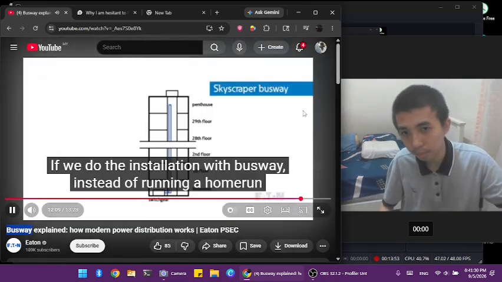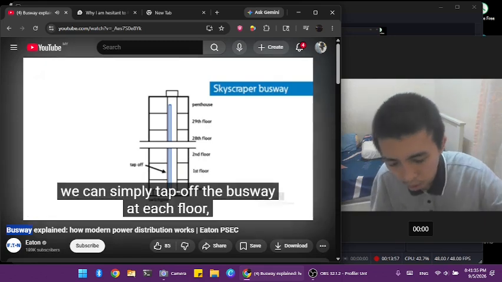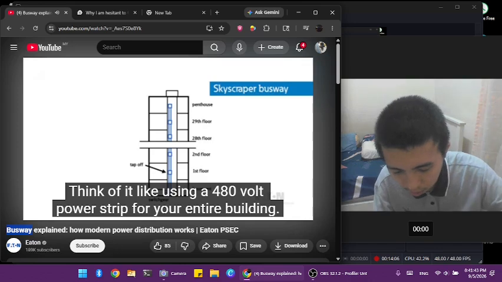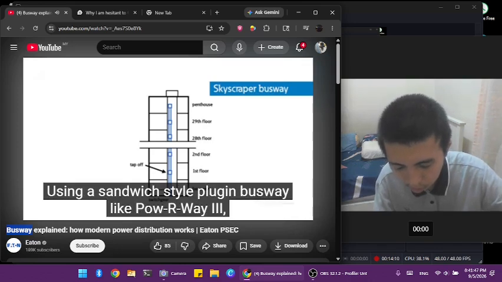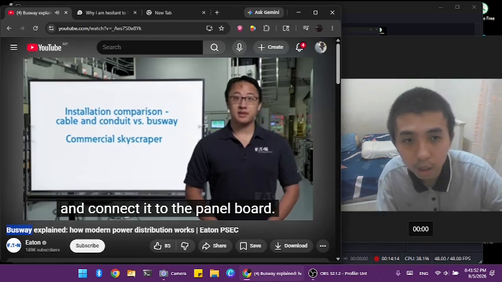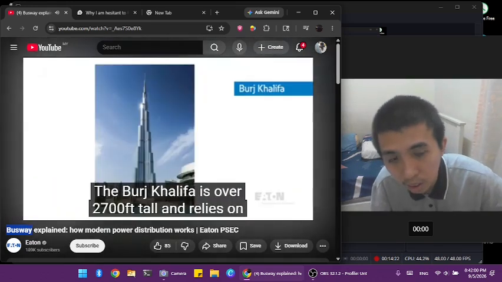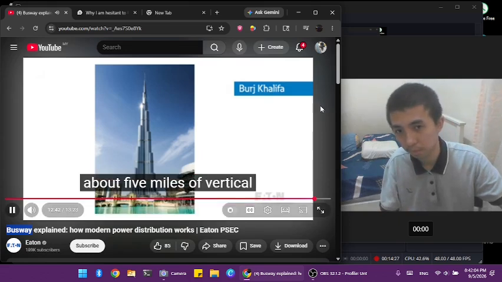If we do the installation with busway, instead of running a home run from the basement to each floor, we can simply tap out the busway at each floor, drastically reducing the installation materials and labor. Think of it like using a 480-volt power strip for your entire building. Using sandwich-style plug-in busway like Powerwave 3, all that's left to do is install a plug on each floor and connect it to the panelboard. In fact, this is very similar to how low-voltage power is delivered in the world's current tallest building, the Burj Khalifa. The Burj Khalifa is over 2,700 feet tall and relies on about 5 miles of vertical Powerwave 3 busway to distribute electricity to each of its floors.